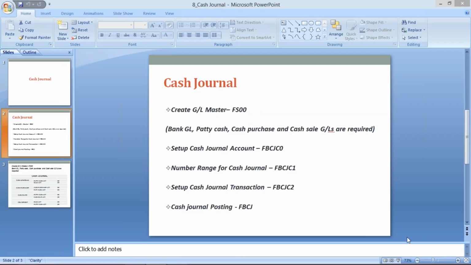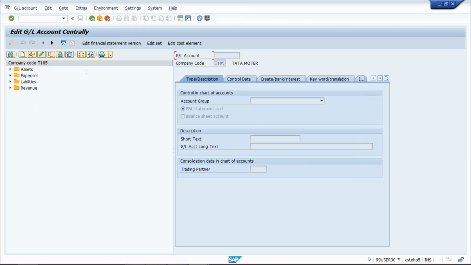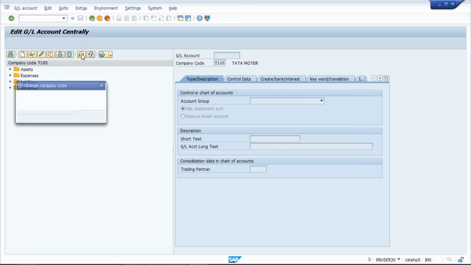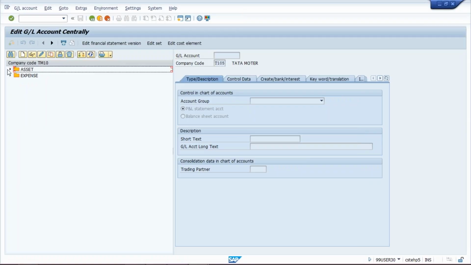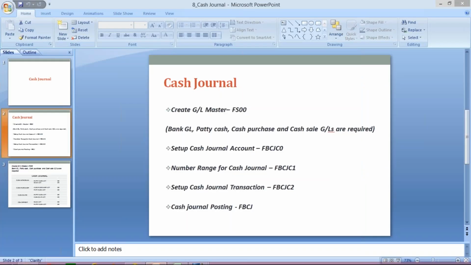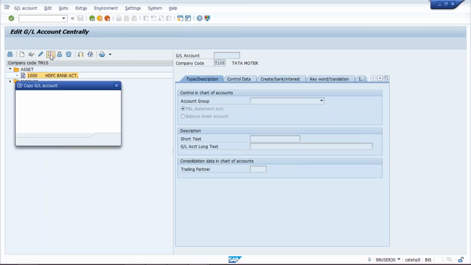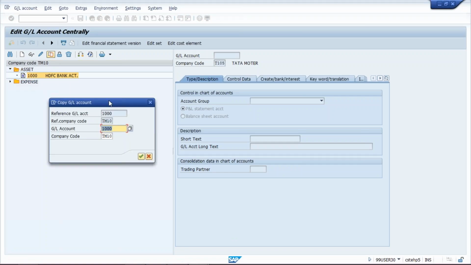Okay, let me log in first. So let me create the GL first, FS00. Now let me change the company code. Our company code is TM10. The bank GL we have already created earlier. Now what next do we have to create? We have to create petty cash GL, cash purchase, and cash sales. Petty cash is nothing but an asset.